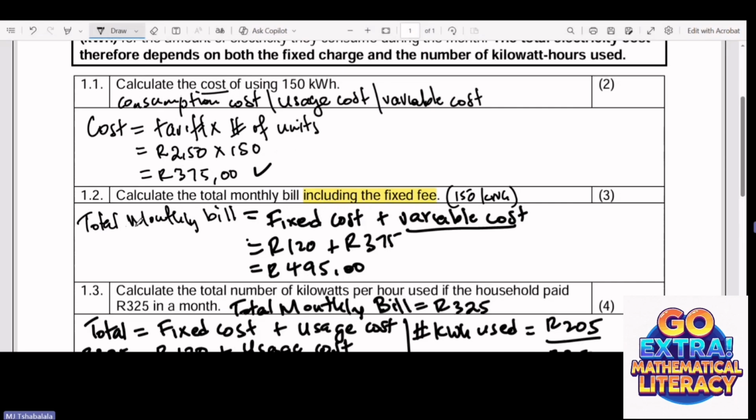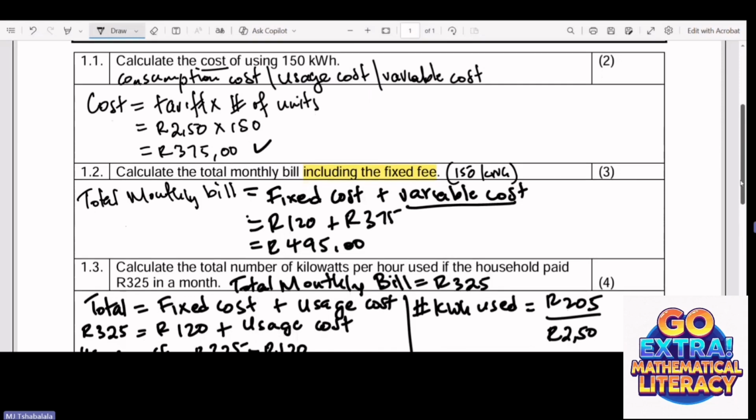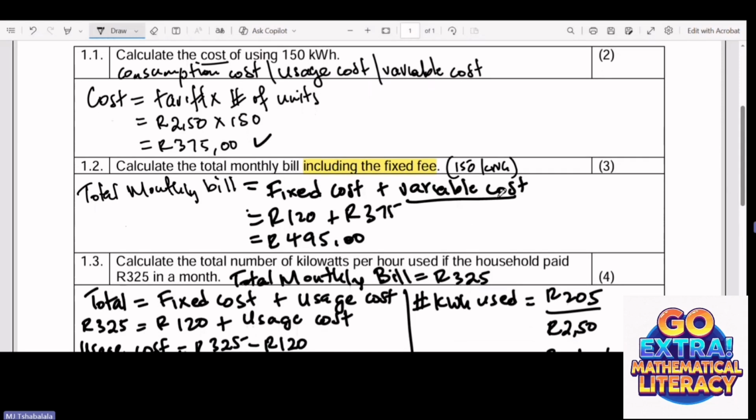And then on question number 2, 1.2 here. This question is in grade 9 mathematical literacy. It's based on equation building.